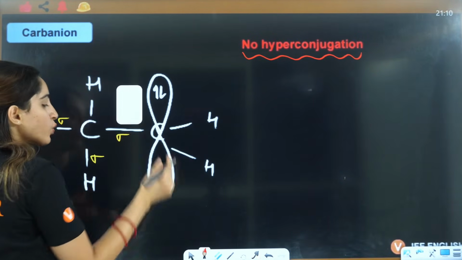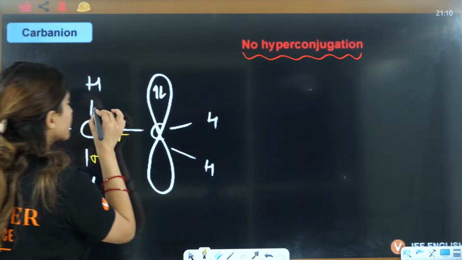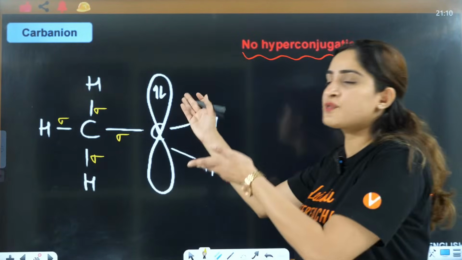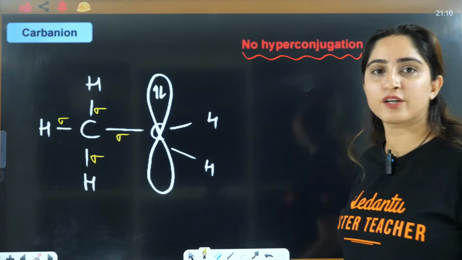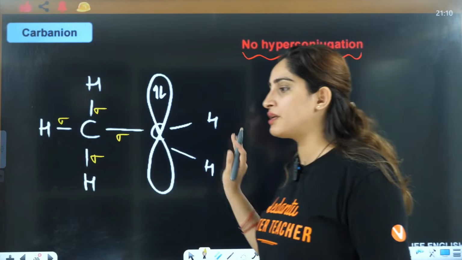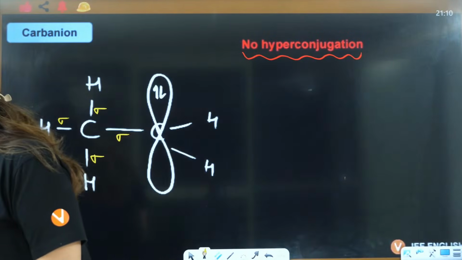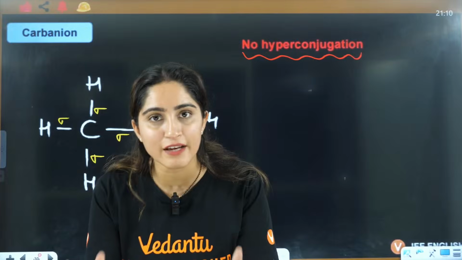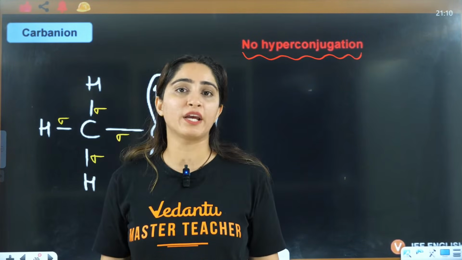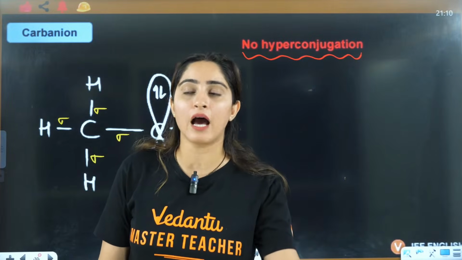But if you have two electrons, sigma bond will not shift, right? Sigma bond will be like, why will I shift? He is fully happy, he has full electrons, why will I shift and give the electrons? So no hyperconjugation in carbanion, okay? That is clear, everybody, why there is no hyperconjugation in carbanion, okay?